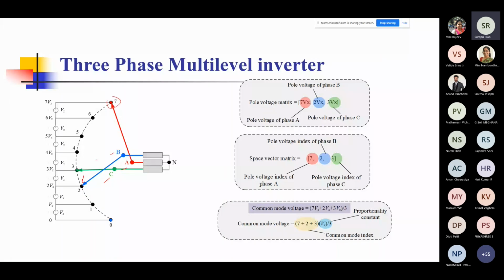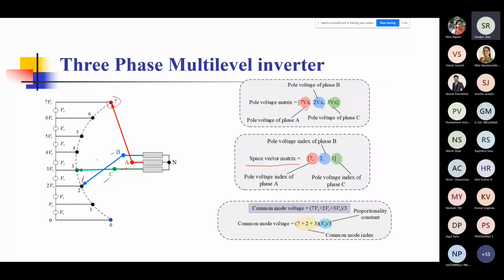All right. So if you want to write down, just like on the previous slide, the pole voltages, you'll find that the pole voltages of A will be 7 Vx. Look at the location on the left side diagram, 2 Vx and 3 Vx. You can see that these are the three elements of this matrix. And then if you try to find the pole voltage index, as you realize if you do it in more detail, you can very easily correlate it with the space vector matrix. So you will see that these are actually nothing but the space vectors. This is the space vector.